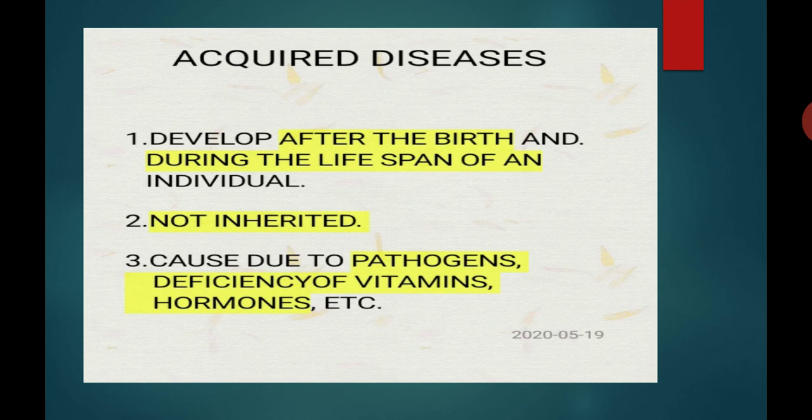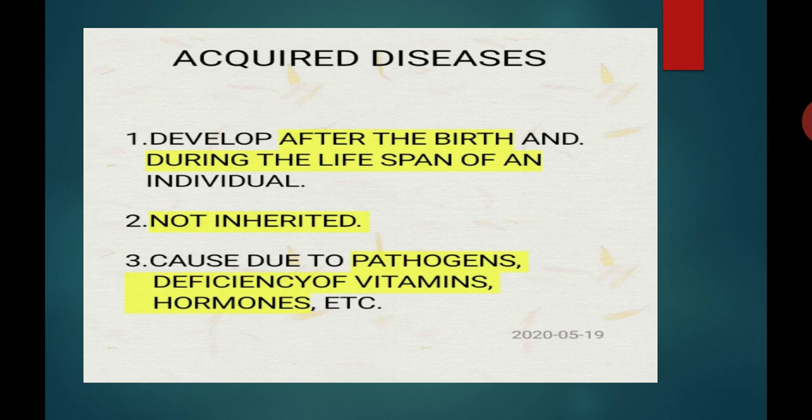Student, here your 2 marks question may be asked. Give the difference between congenital diseases and acquired diseases. Let's revise the points once again. Congenital diseases are those present from birth.